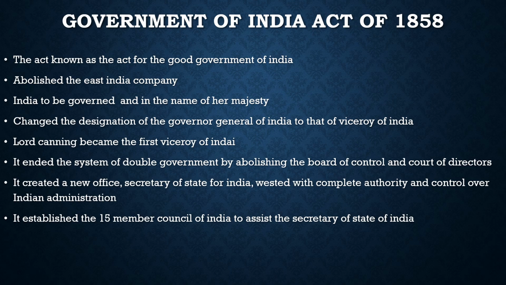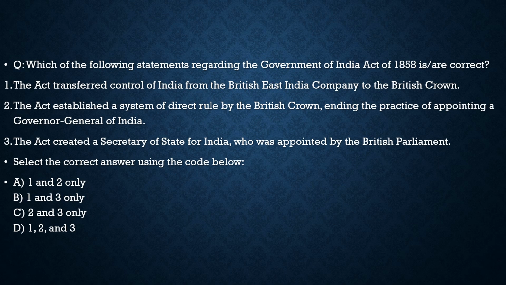Now let us see how UPSC can ask a prelims based question from this. Let's have a look at that. The question says, which of the following statements regarding the Government of India Act of 1858 are correct? The first statement: the Act transferred control of India from the British East India Company to the British Crown. 100% correct. That is what we discussed.